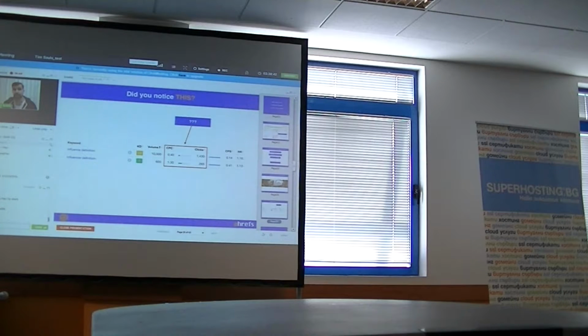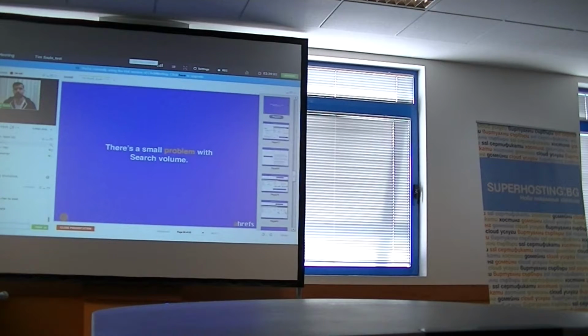So first thing is, did you notice these little graphs on my previous screenshot? It's CPCs and clicks. So this is clicks. I think we have the wrong abbreviation here. It should be clicks per search and clicks. Okay, so let me explain what this means.